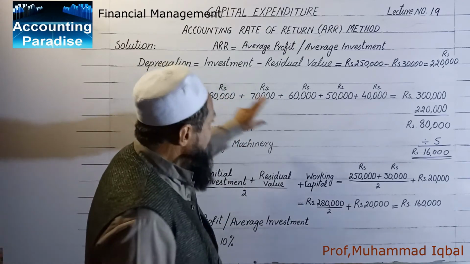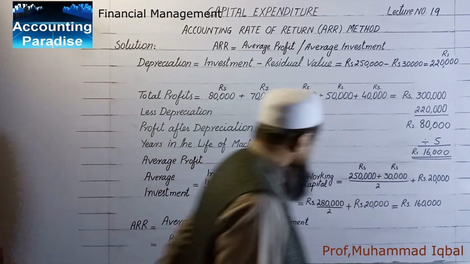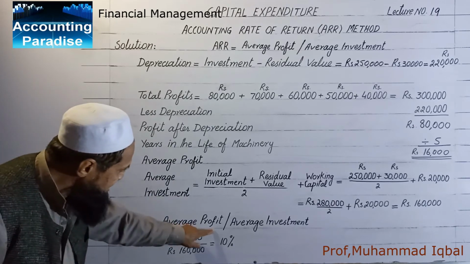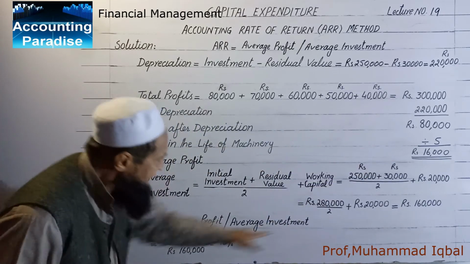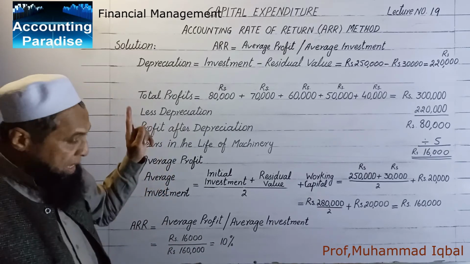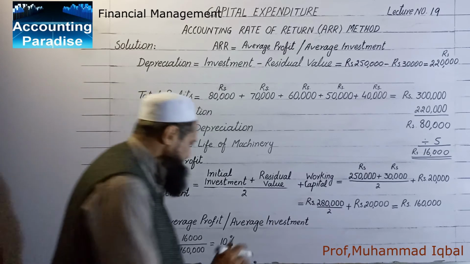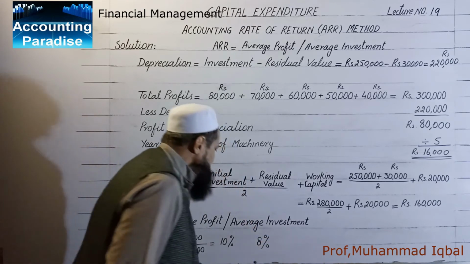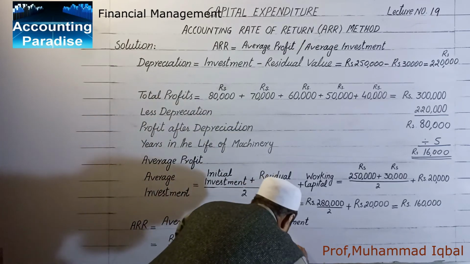Now we have average profit 16,000 and the average investment 1,60,000. ARR is equal to average profit divided by average investment. Average profit is 16,000 and average investment is 1,60,000. This comes to equal to 10%. The required rate of the management is 8%. The 10% is more than 8%, so the project is accepted.